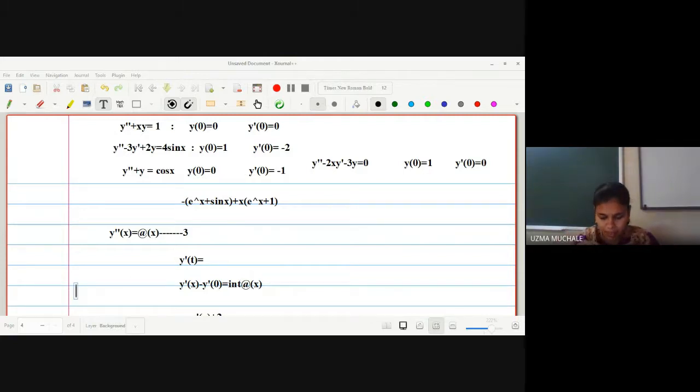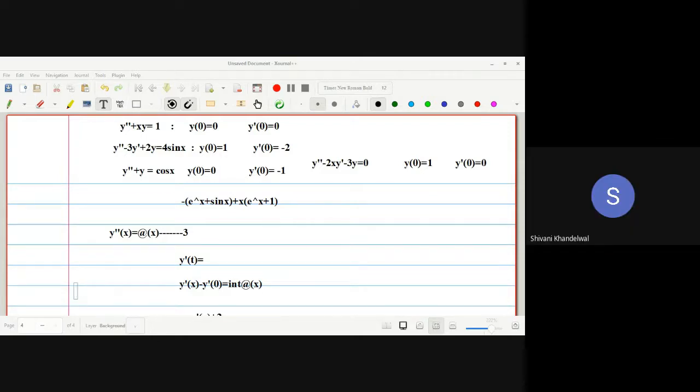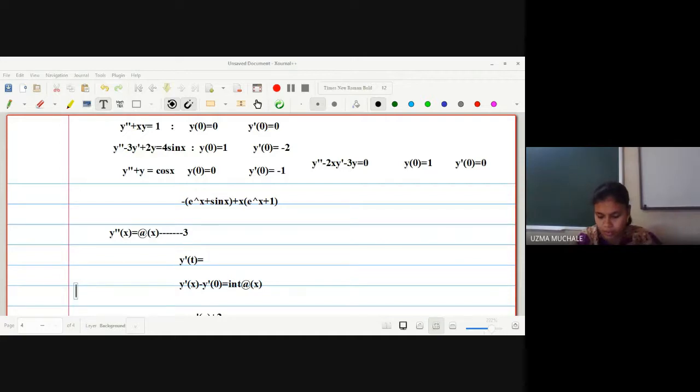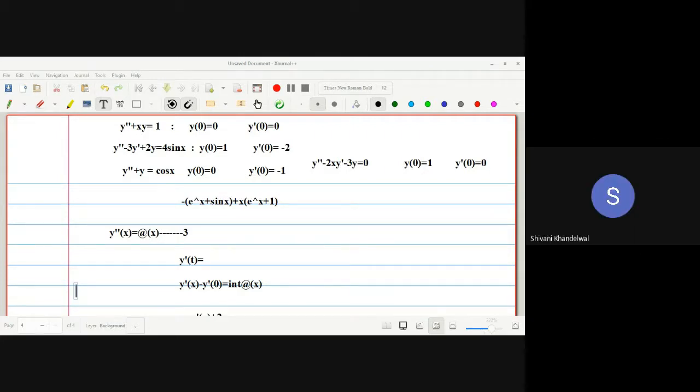Whatever x you have, take it inside the integration, because the integration is with respect to t, so x is treated as constant. So the term inside the integration will be x into x minus t. Yes, ma'am. x into x minus t dt, phi of t dt. Yes, ma'am.